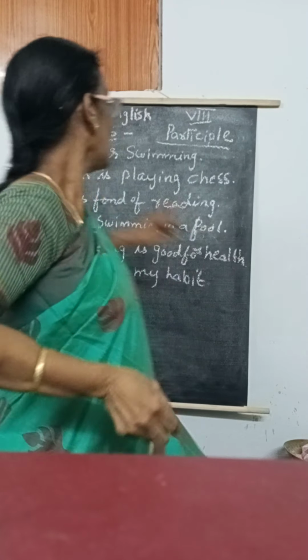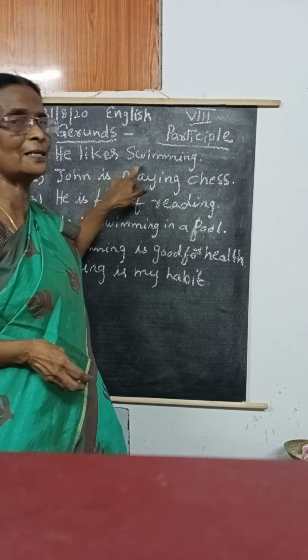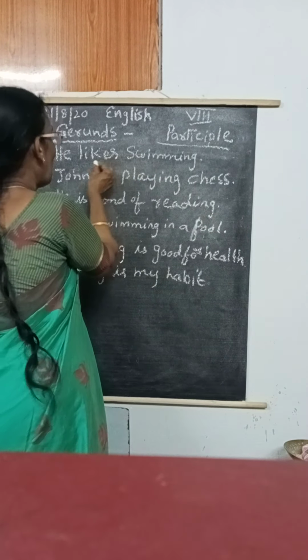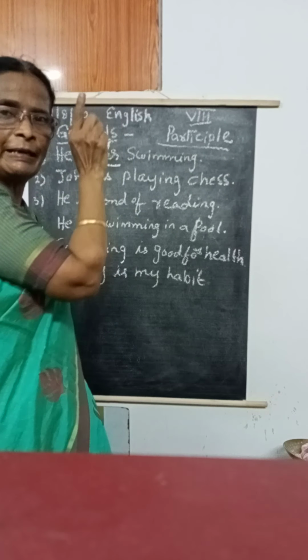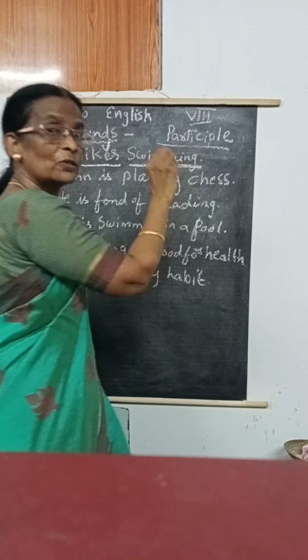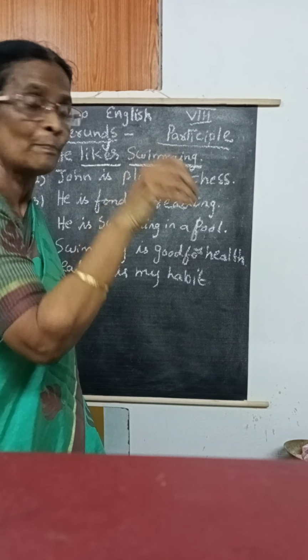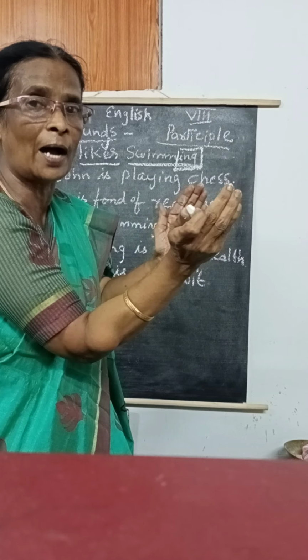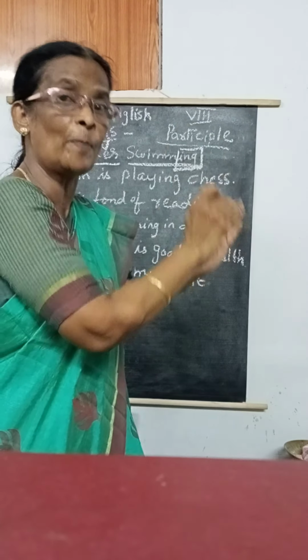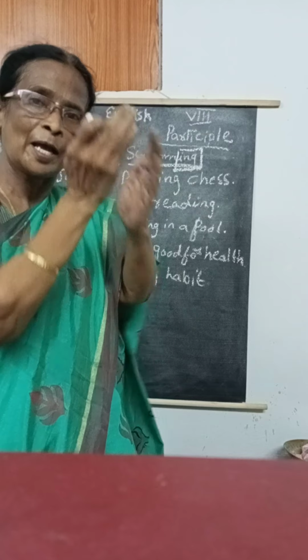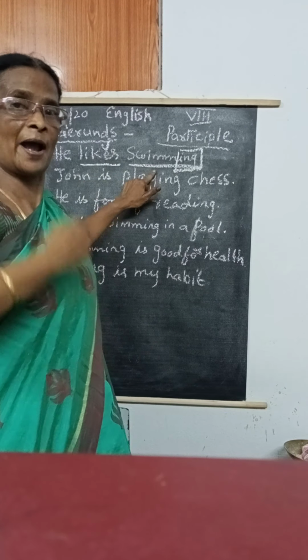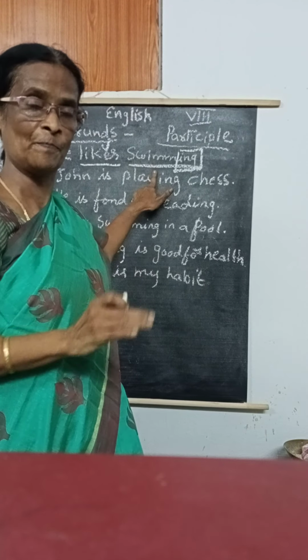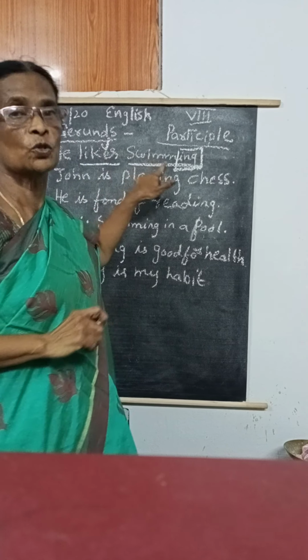For example, so that you understand very clearly, without any confusion. He likes swimming. Here likes is the verb. Swimming is a verb, but when we add the ing, it comes in the place of a noun. It acts as a noun. He likes to swim. I am swimming. That is the action, that is the verb. But here, he likes swimming.